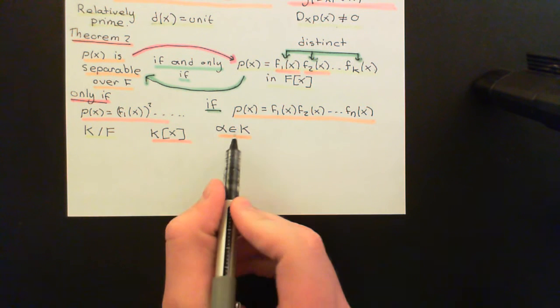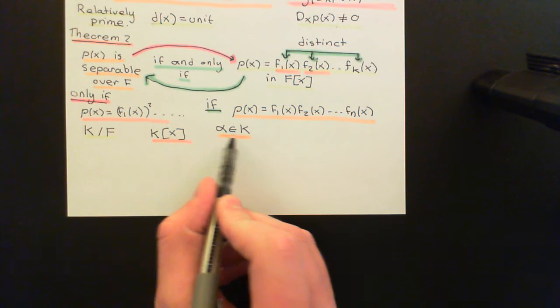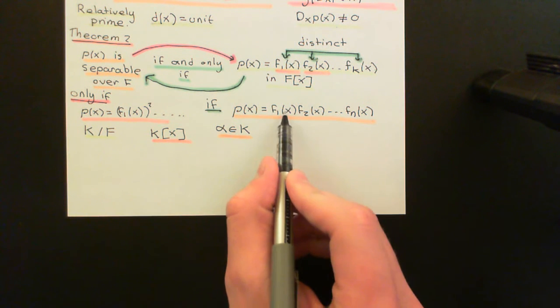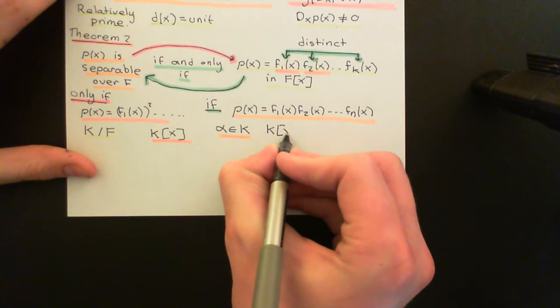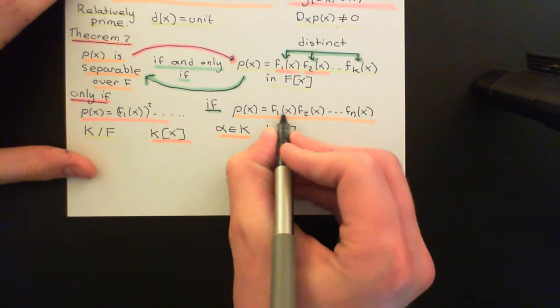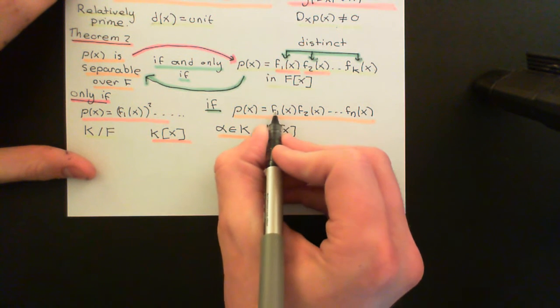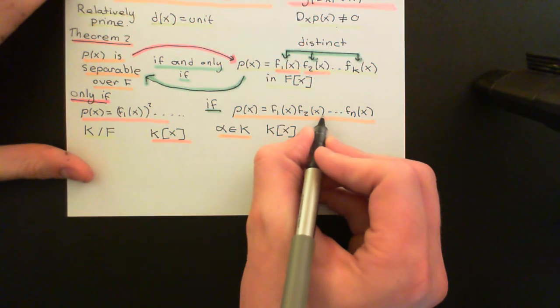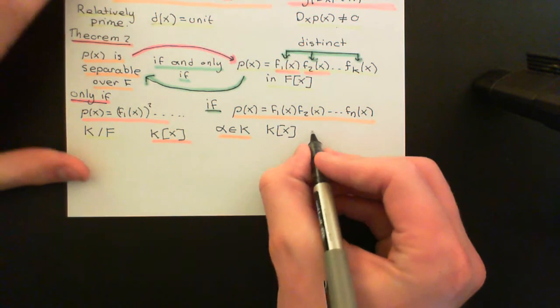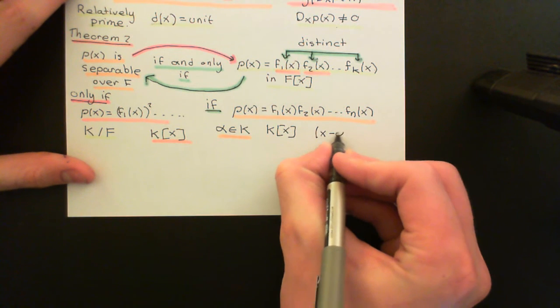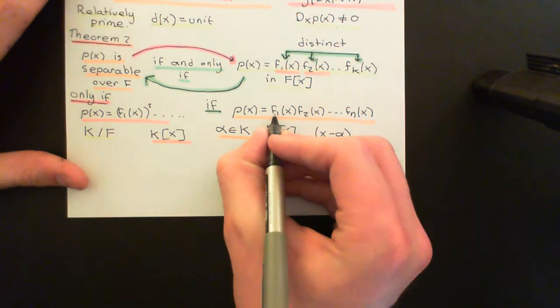Now, if alpha is a repeated root, then when we go into the ring of polynomials over the splitting field capital K, and split all of these irreducibles down into their linear factors, we must have the linear factor x minus alpha appearing more than once.